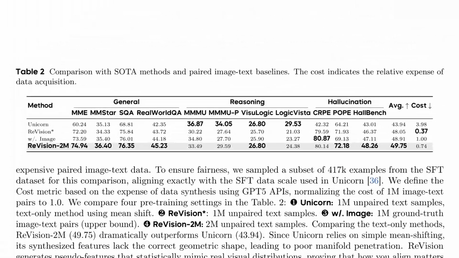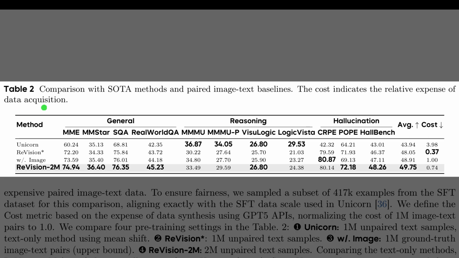Okay, Table 2 takes this a step further by asking if cheap text can replace expensive image-text pairs. It compares ReVision against Unicorn and a standard paired baseline, labeled with image, tracking both performance and data cost. Looking at the final columns, ReVision 2M achieves an average score of 49.75, which actually beats the paired baseline's 48.91. Crucially, it does this with a cost of 0.74, meaning it is 26% cheaper than gathering paired data. Meanwhile, Unicorn lags behind at 43.94, showing that simple mean shifting isn't enough to bridge the gap effectively.